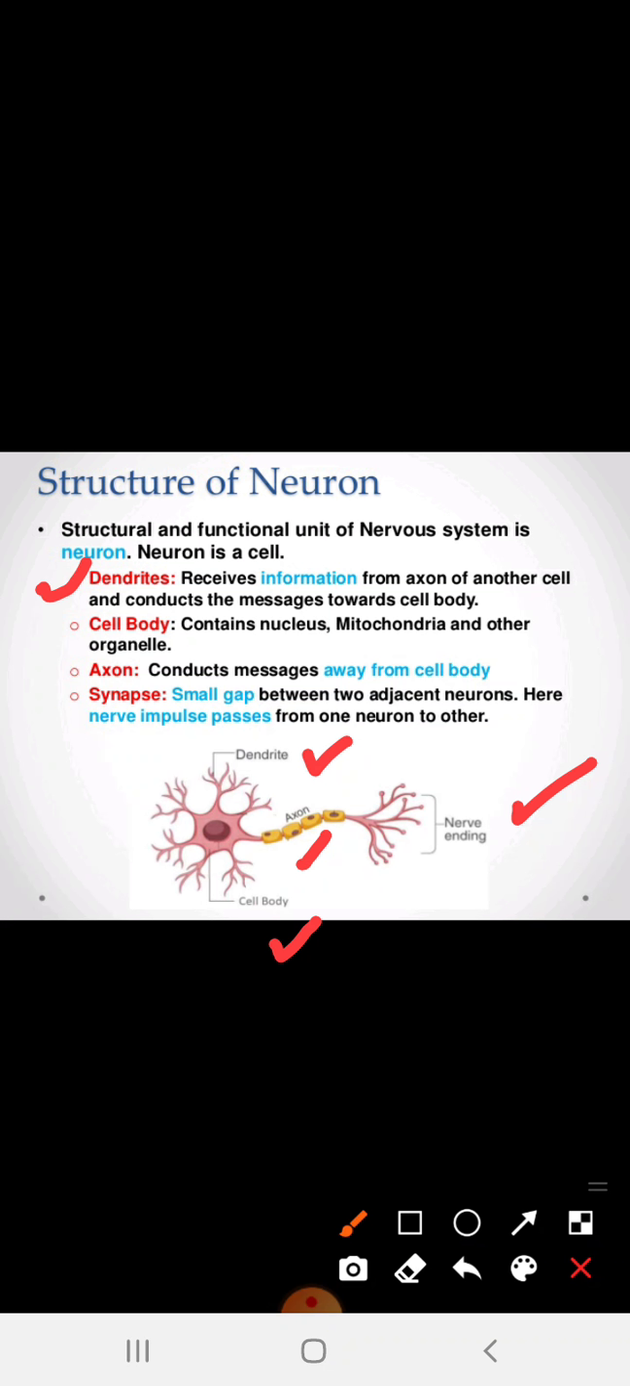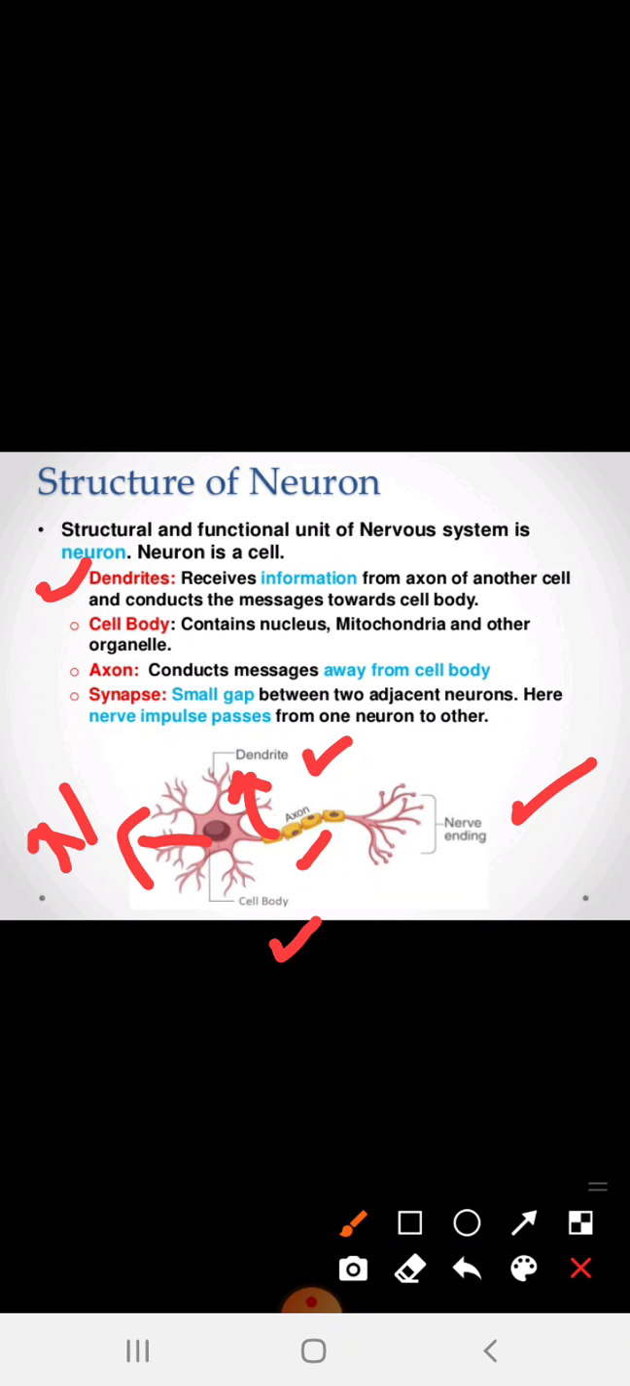So what is the work of the dendrites? Dendrites, you can see, are the ending of the neuron. Actually, in this particular image one part is missing, that is the nucleus. This round circle is the nucleus, I am indicating it as N. Dendrites receive information from the axon of another cell and conduct the messages towards the cell body. So here dendrites are collecting the information from the axon.